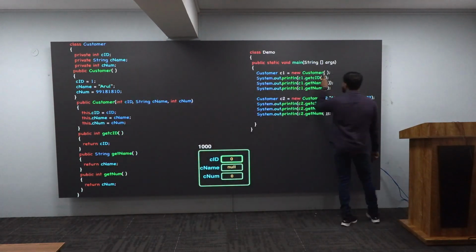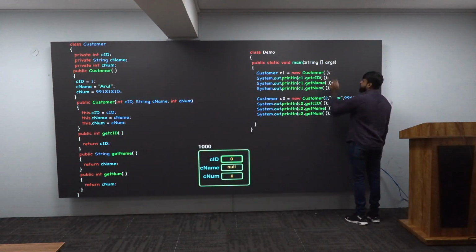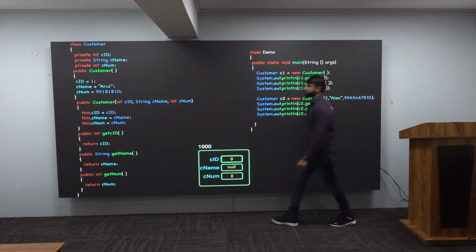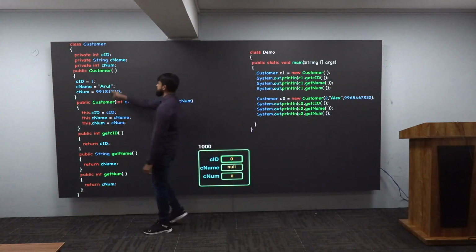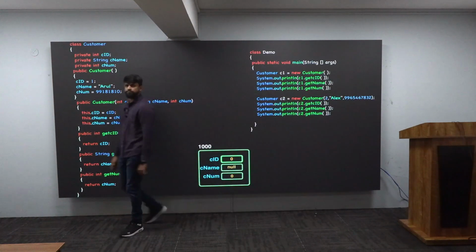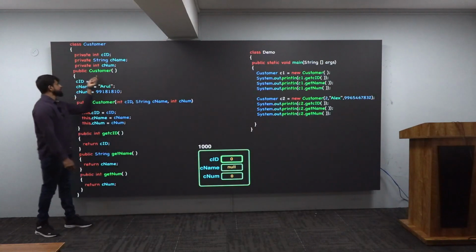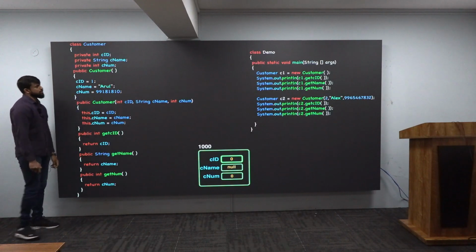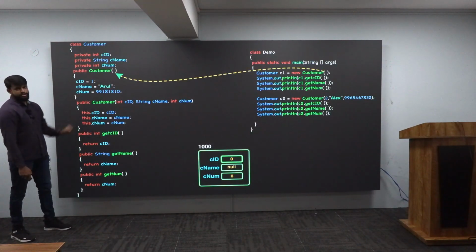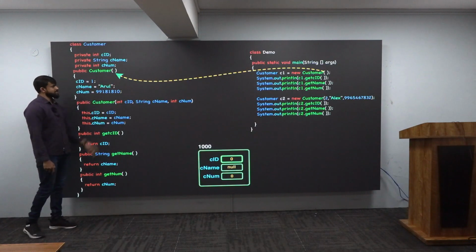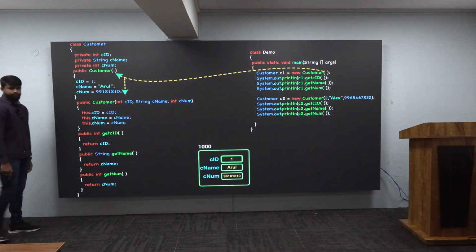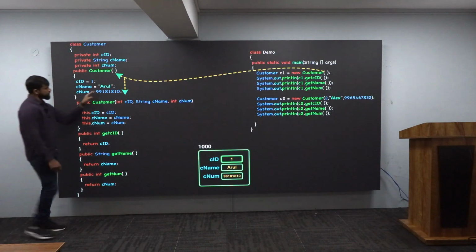Now, you're telling open bracket, close bracket, semicolon. Means what you're calling here? You're calling a constructor. But if you notice here, in my class, there are two constructors. 1 and 2. Where will the control go? Control will go to the zero-parameterized one. This is zero parameterized. From there, control will reach here. And that is what I'm showing to you. Control will reach here. Means now, if all of these lines are getting executed, one you are giving to CID, Arul to CName, this number to CNum, and that is what I'm showing it to you. Got this? Very good.